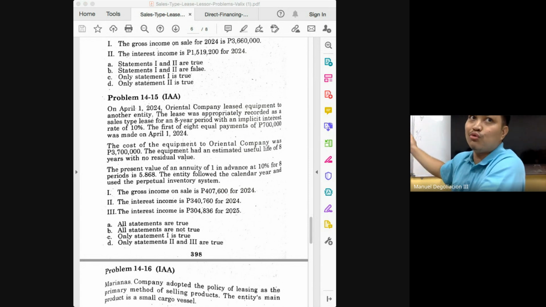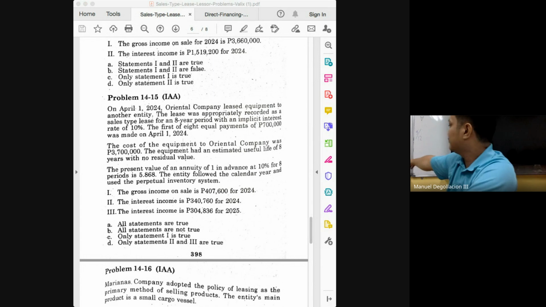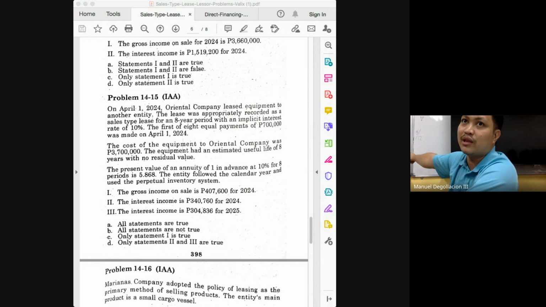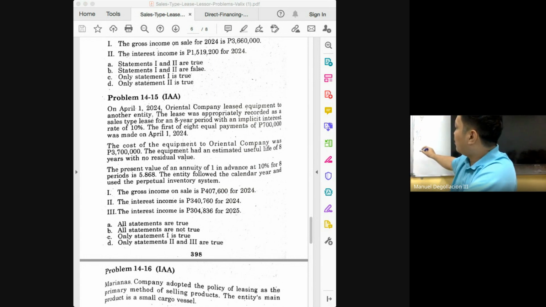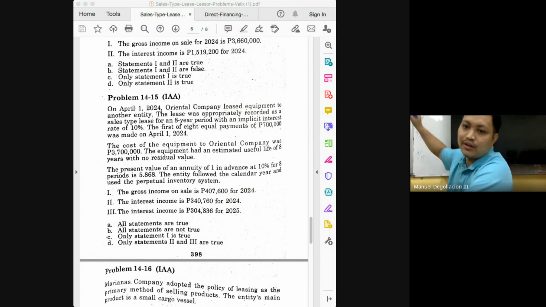For the rest of 2025, where do you get the interest? It is from the 304,836. Okay, but is it the entire 304,836? No, because this includes interest that is earned only in 2026. What portion of 304,836 is earned in 2025? The interest earned from April 1, 2025 to December 31, 2025. And to get the amount, you will multiply 304,836 by 9 months over 12.